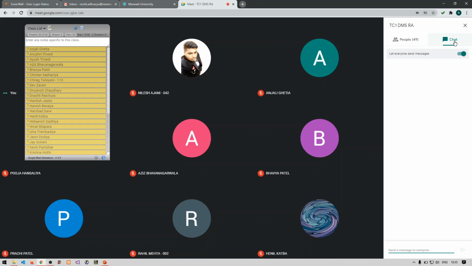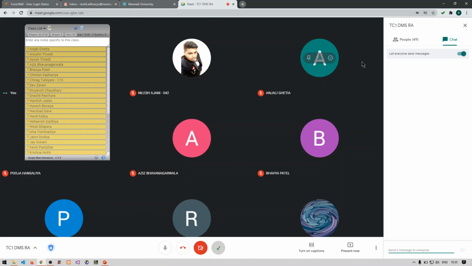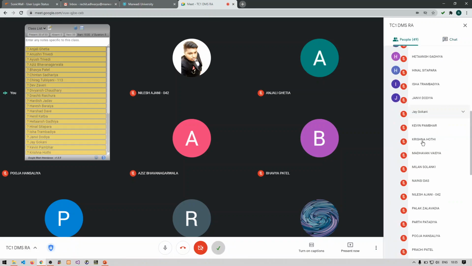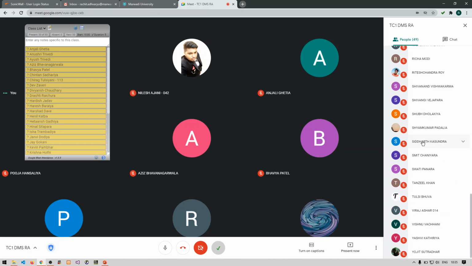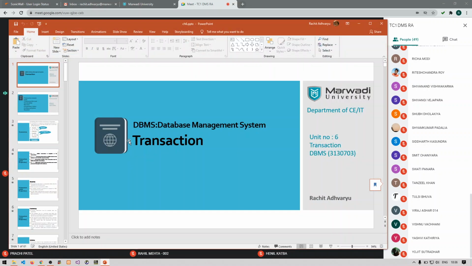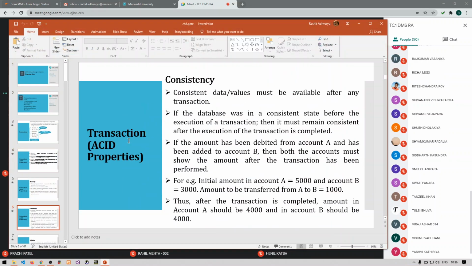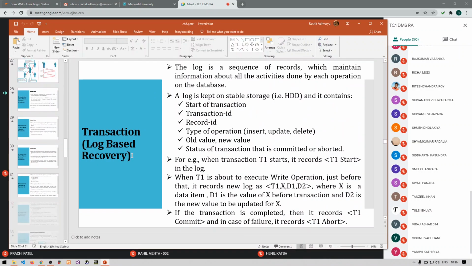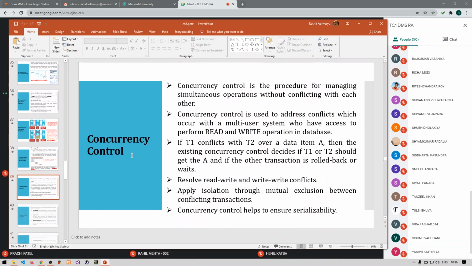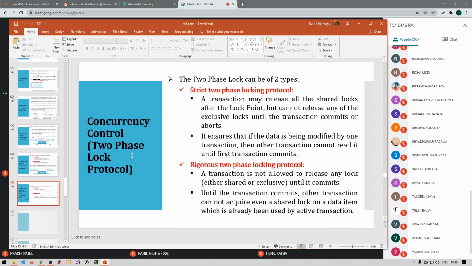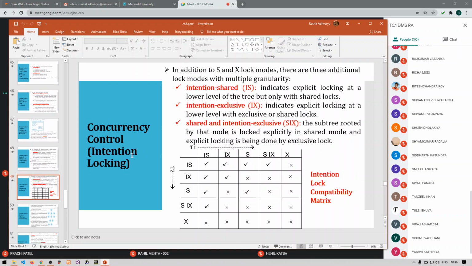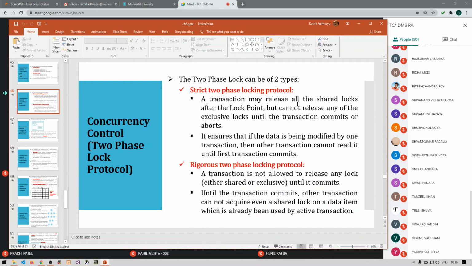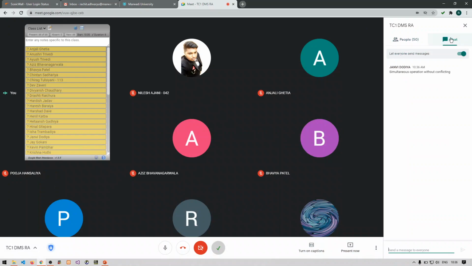Yeah, anyone? What do you mean by concurrency control? Anyone who can give me the answer of this?